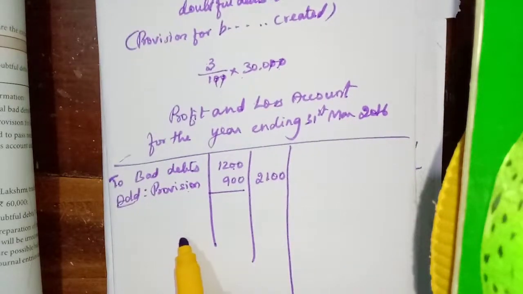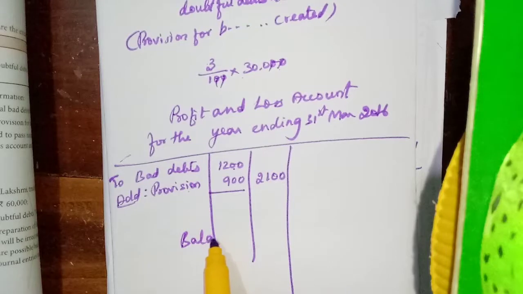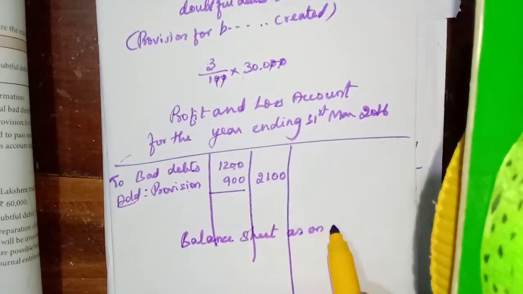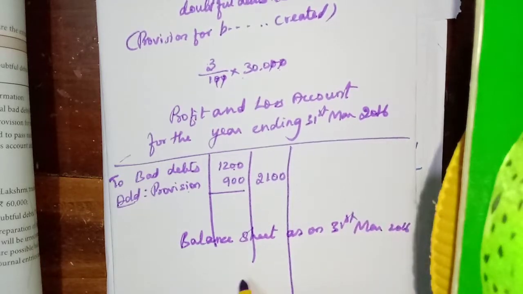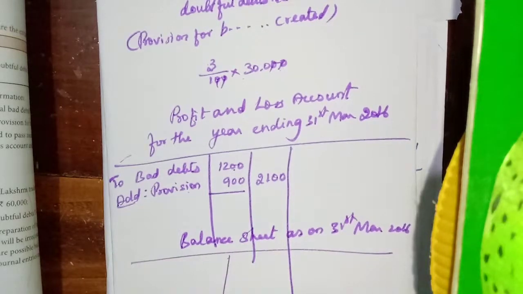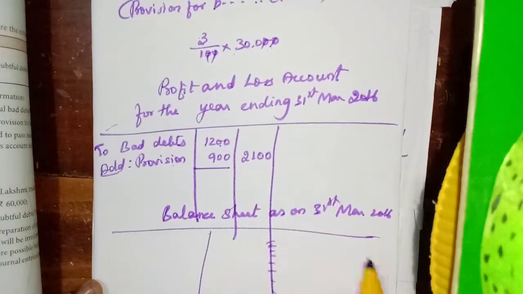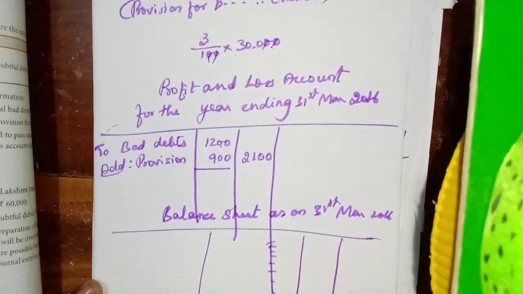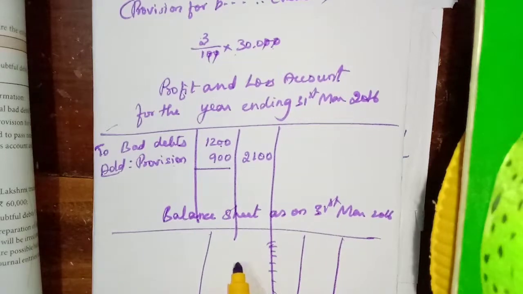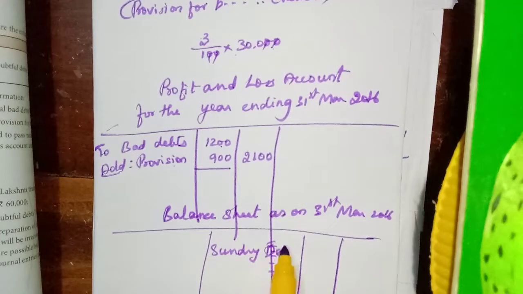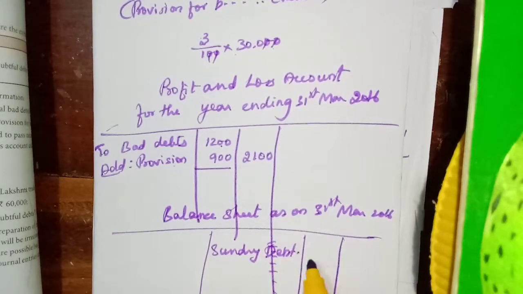Next we need to do the balance sheet as on 31st March 2016. Here you have to take more on this side, because on the asset side we first write sundry debtors, 30,000.